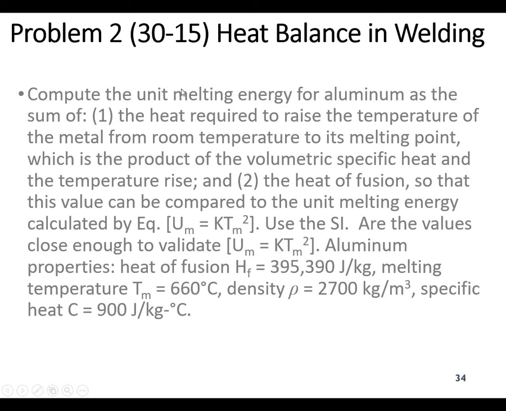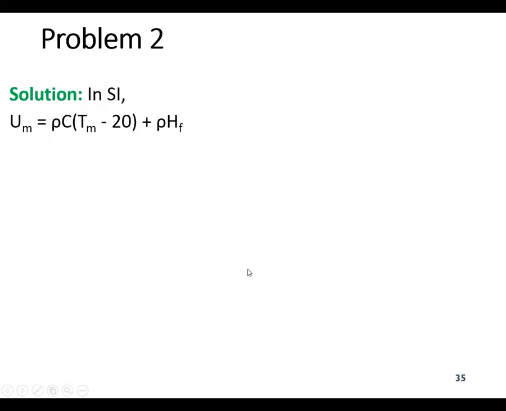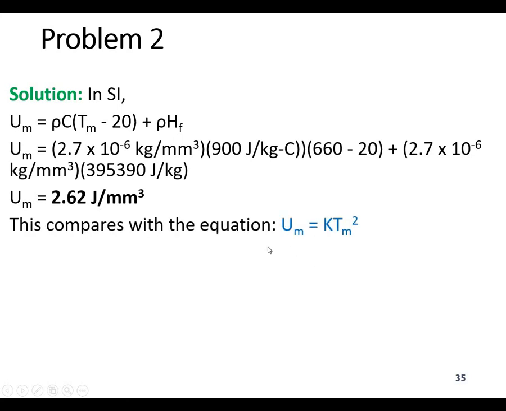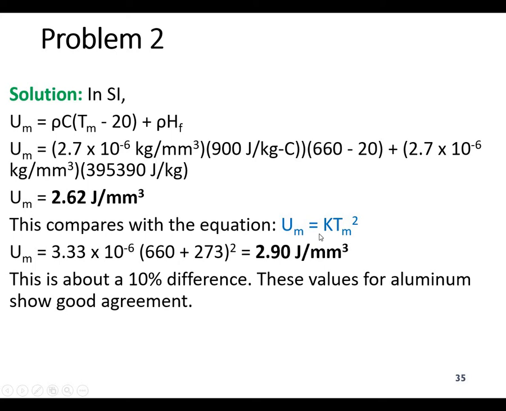Coming to another problem, it is a similar type of problem. I think you can solve this problem using the same heat balance equation, and it's not a big deal now. In this way, the specific heat has been given to you to calculate the unit energy, and the melting temperature is also being used because the room temperature is 20 degrees centigrade. You can calculate the UM, and later on, once you know the melting temperature, you can multiply it with the K and find out the unit energy of melting.